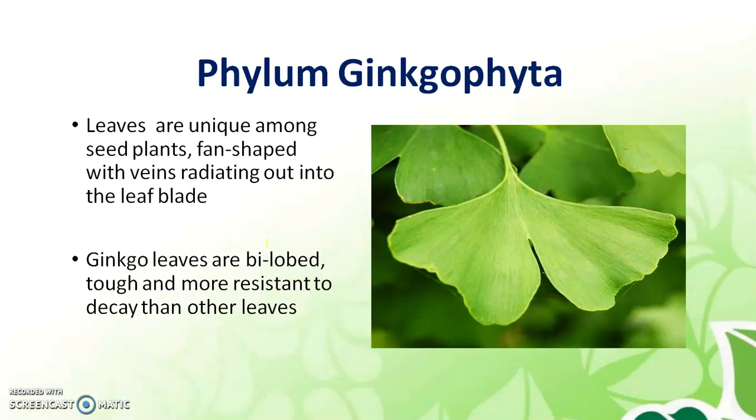These leaves are unique because they have fan-shaped leaves with veins radiating out into the leaf blade. You can see here that the veins are radiating outward. So ginkgo leaves are bilobed. Bilobed means 2 lobes. Then tough and resistant to decay.